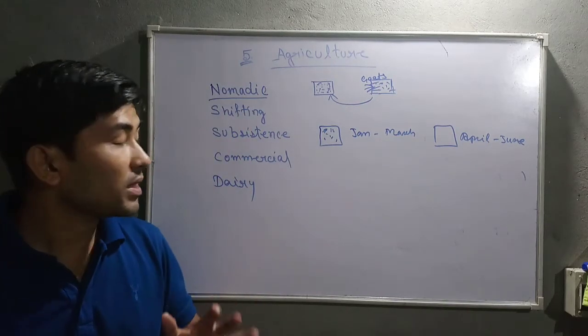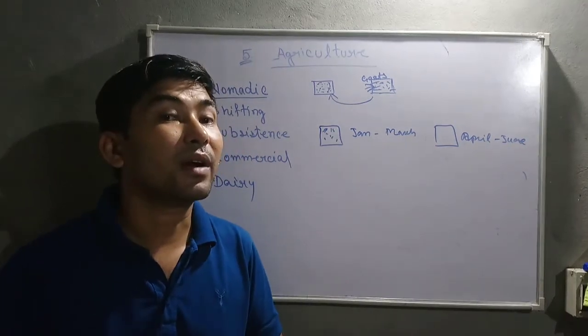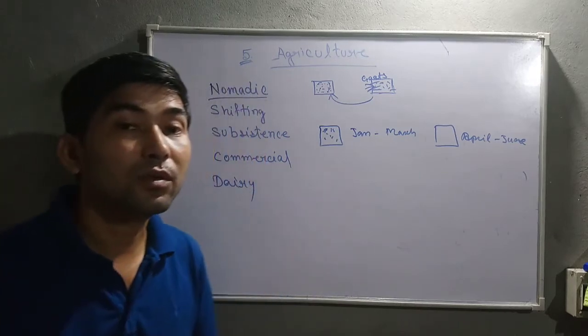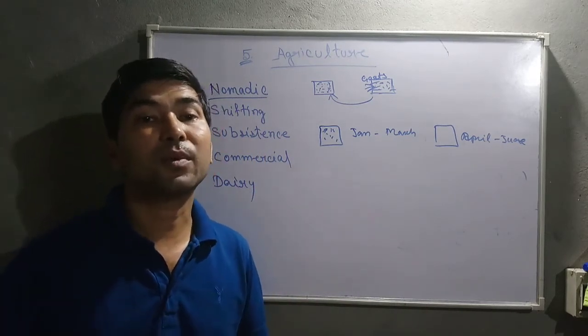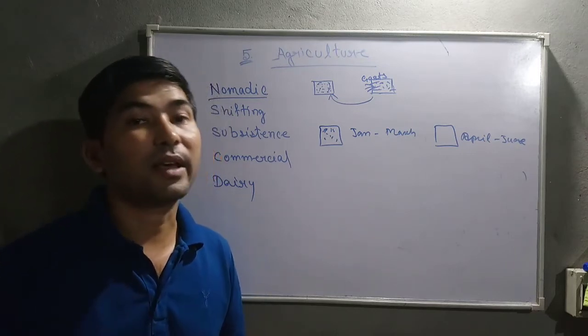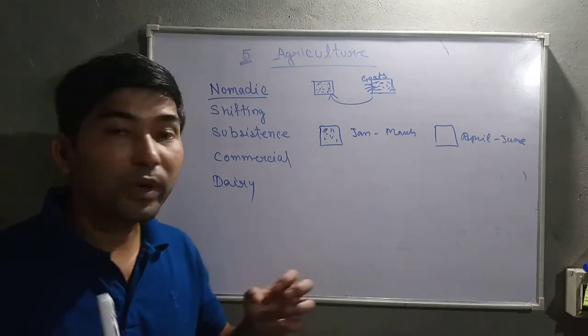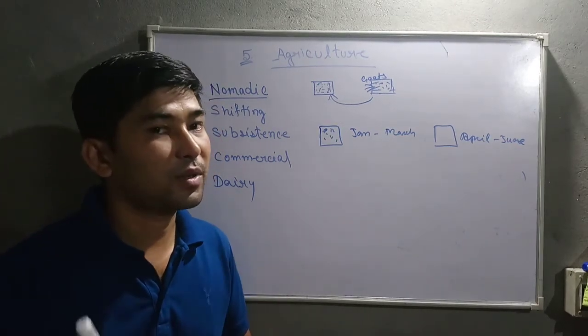For example, in Assam and northeastern India, rice is grown mostly. But if we start growing wheat, do we eat wheat? No, because rice is our staple crop, and most of the time we eat rice. Hence, whatever wheat we grow in our fields, we will sell it. That is commercial type of farming.